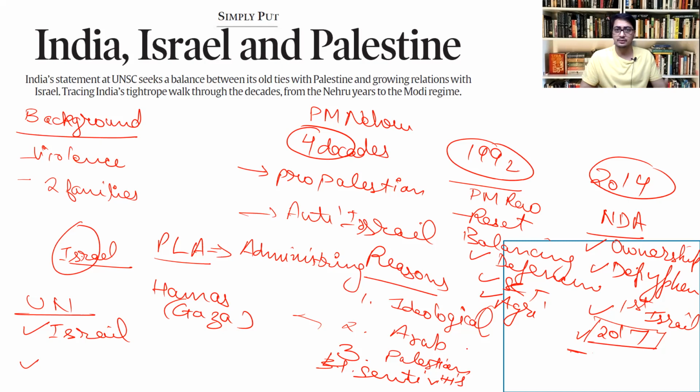For example, recently we took a balanced view with regard to the Israel-Palestinian violence. In fact, it is considered a pro-Palestinian movement. However, we were absent from the UN resolution condemning Israel for genocide in that particular region. So all these things are there with regard to India's policy. We can say there were three phases. India initially had a pro-Palestinian policy, then there was a reset in 1992, and from 2014 onwards we have a de-hyphenated policy and a little more bias towards Israel.